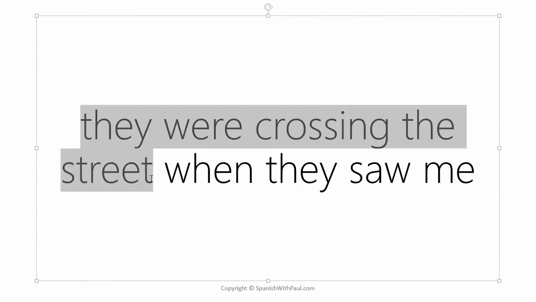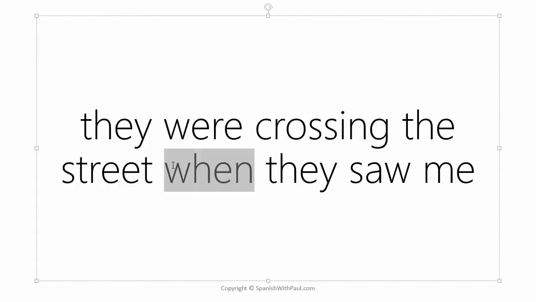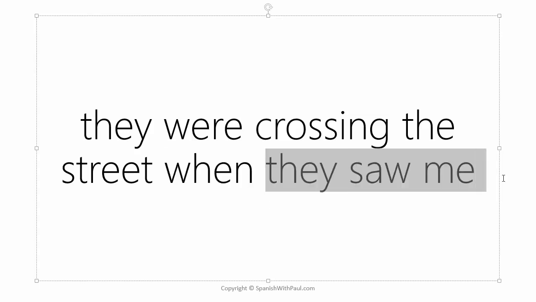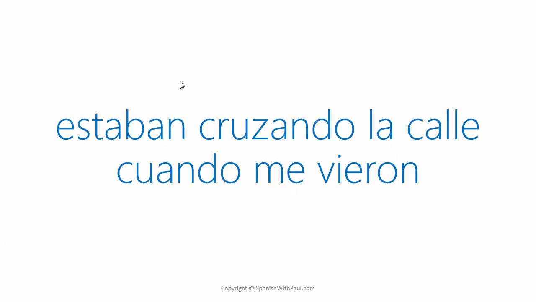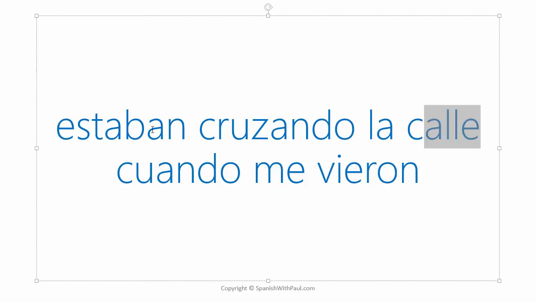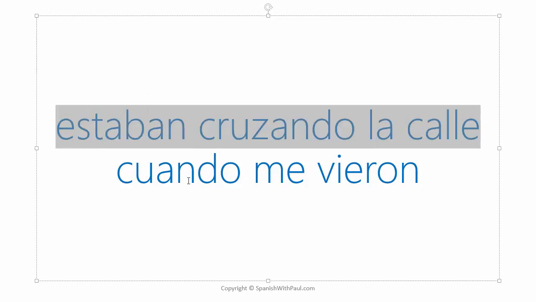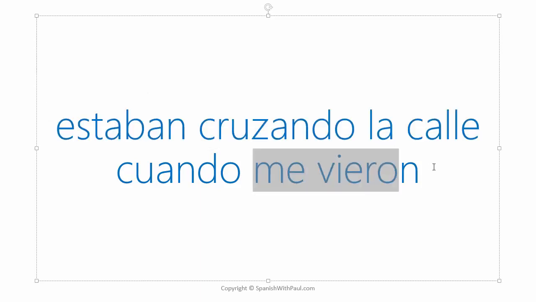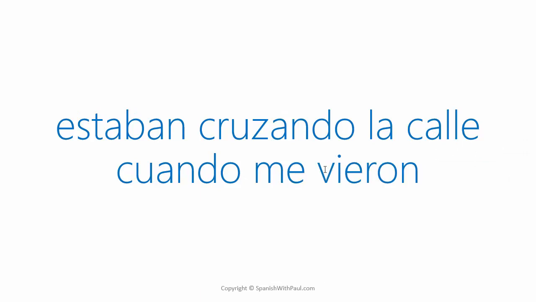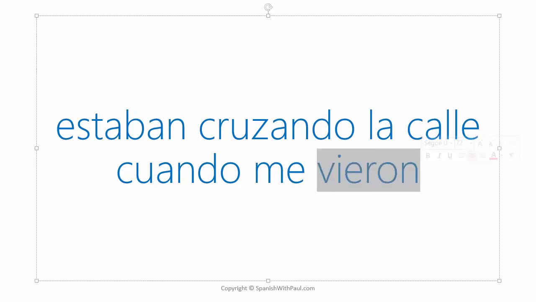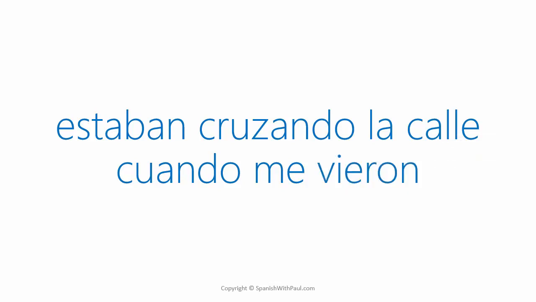They were crossing the street. Separator, when, and dot in the past, they saw me. So, estaban cruzando la calle. They were crossing the street. Cuando me vieron. So, this is coming from the verb ver, to see. So, they saw me, me vieron, because it's a regular verb.